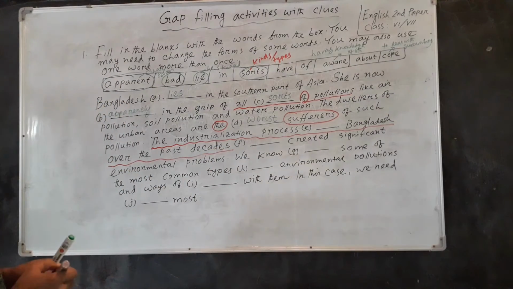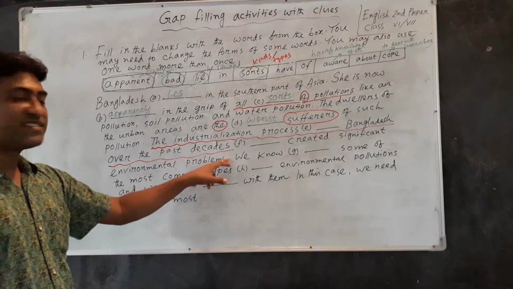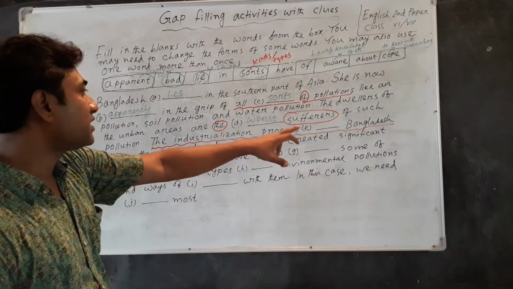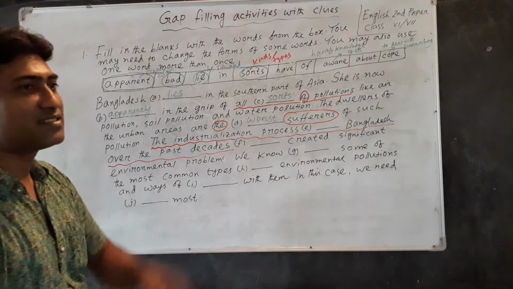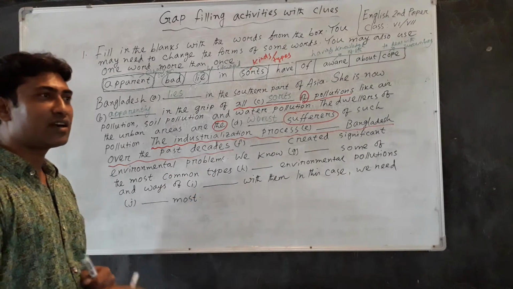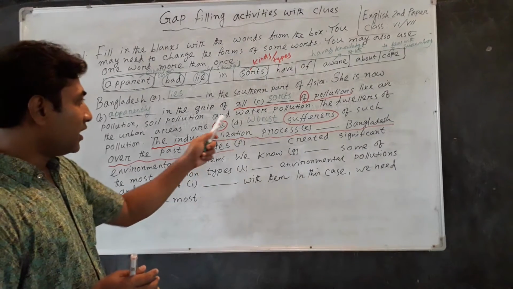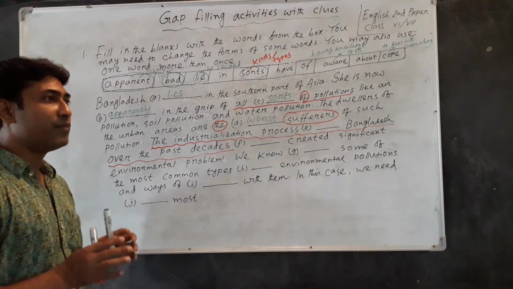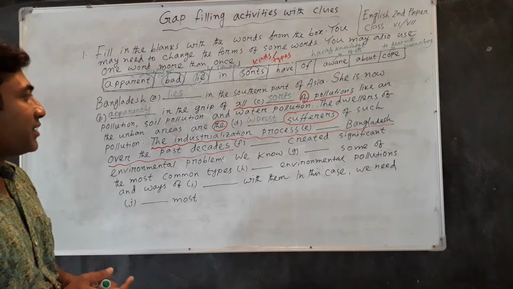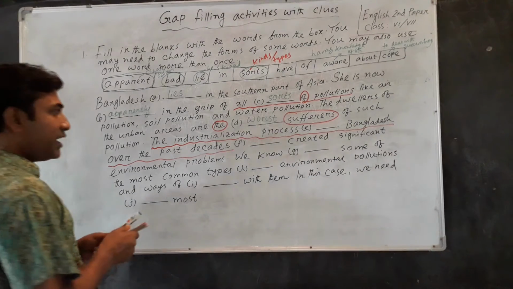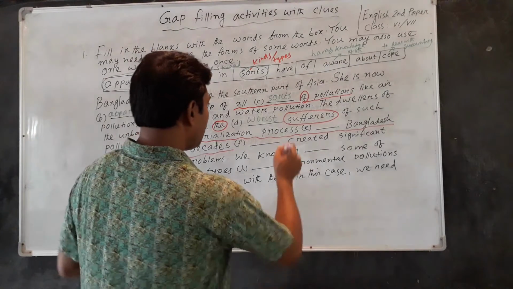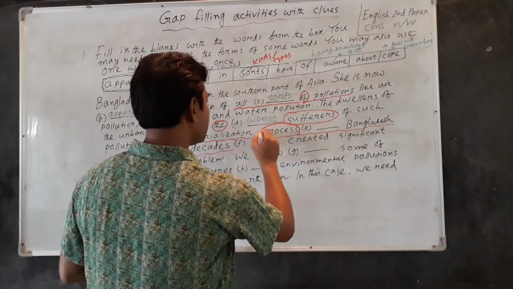Dear students, this sentence is a simple sentence, and the industrialization process dash Bangladesh over the past decades is a phrase, and it is a noun phrase. But in this phrase there are some words, and in this phrase there is a main word. I mean the noun, the main word or head word. The head word of the phrase is process.